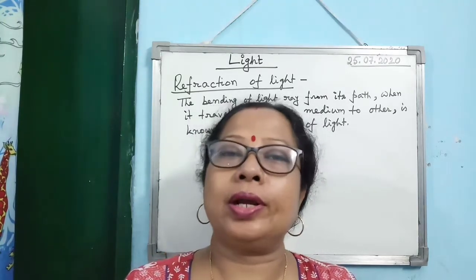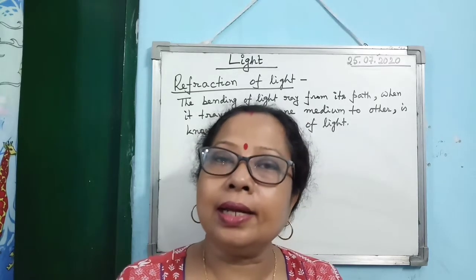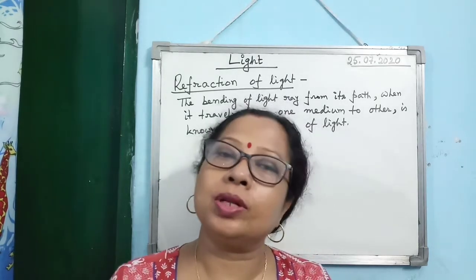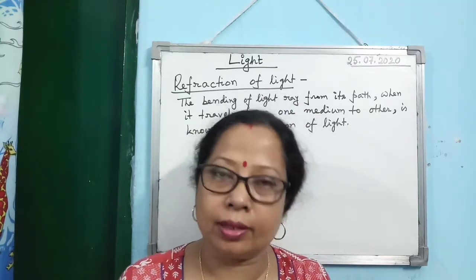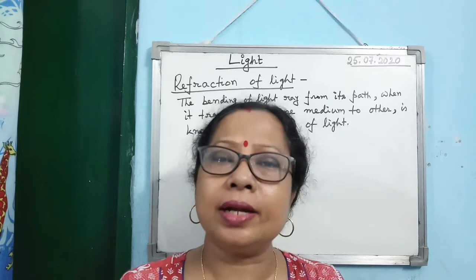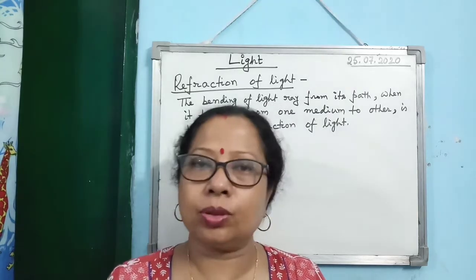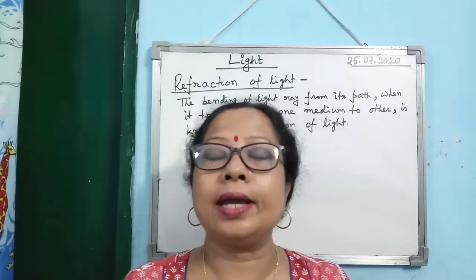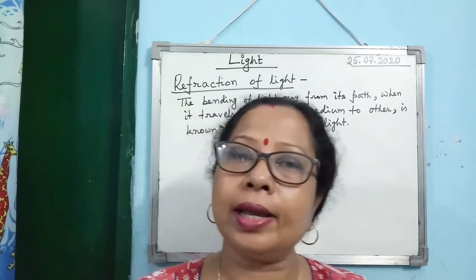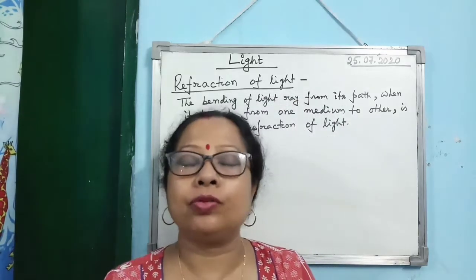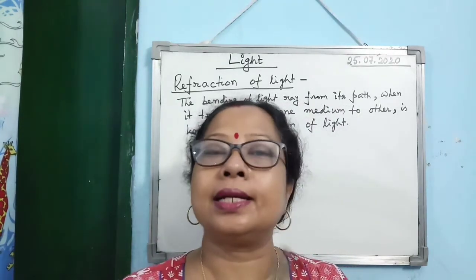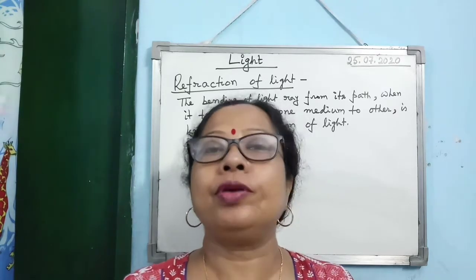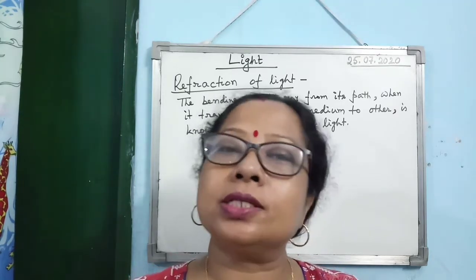And the next point is how we represent light in physics or in science. We represent light by a straight line with an arrowhead, or simply by a ray, and we assume that light follows a straight path. Light follows a straight path when it is moving through the same medium. We are assuming that the density of the medium is the same everywhere, then light will follow a straight path in it.